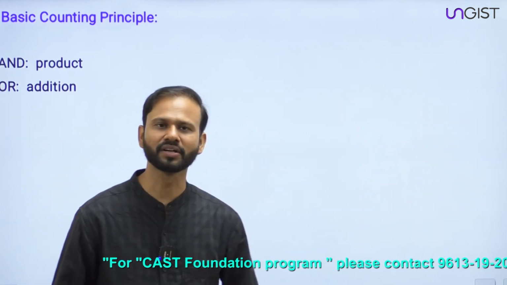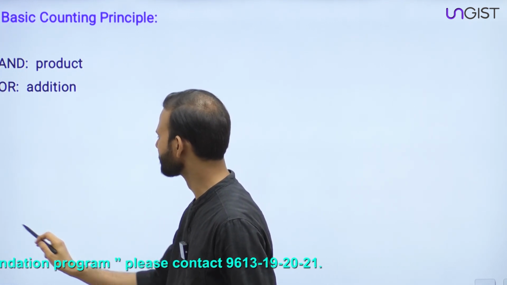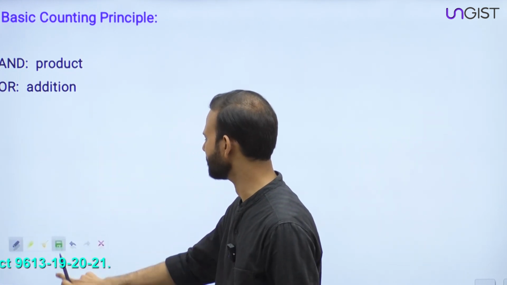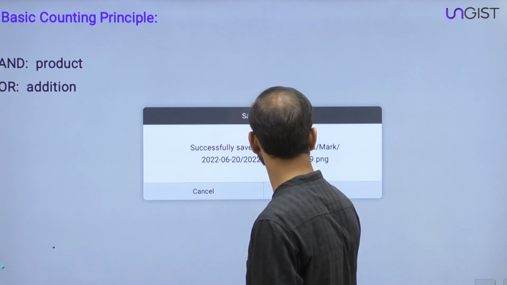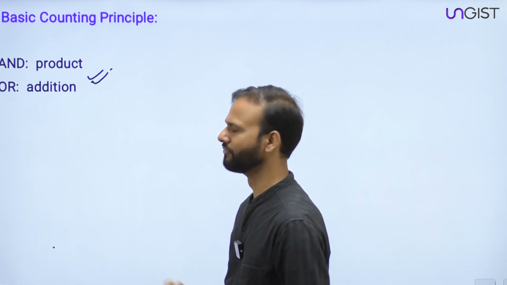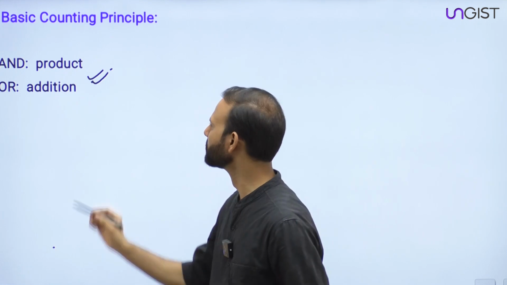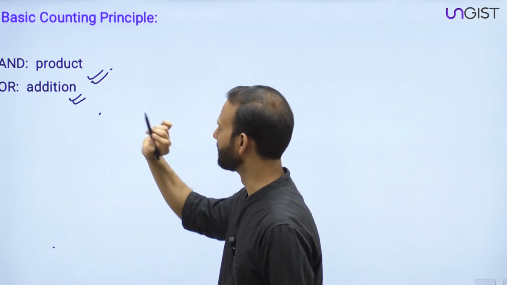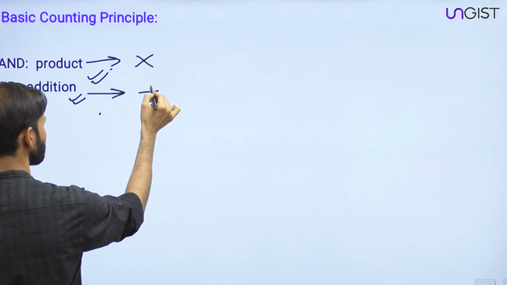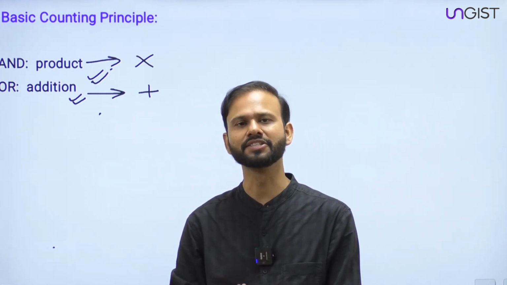The basic counting principle is what? If you are getting the word and in the question, we have to use product. And if we are getting the word or in the question, we have to use the sum. I repeat, and stands for product and or stands for sum. Okay everyone? And stands for product, or stands for sum.